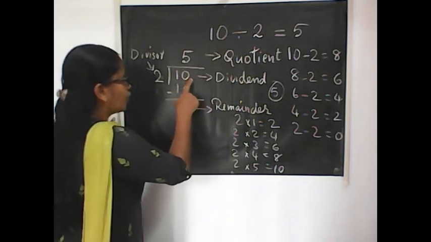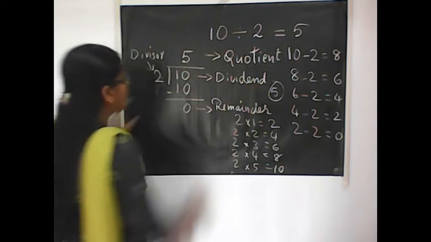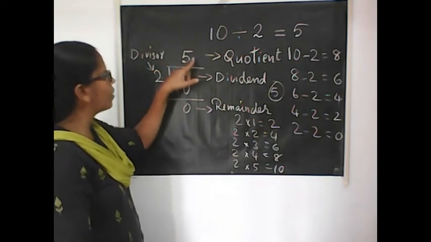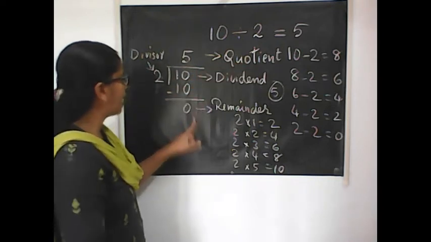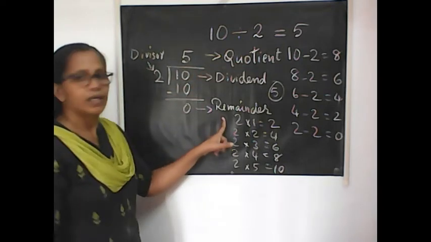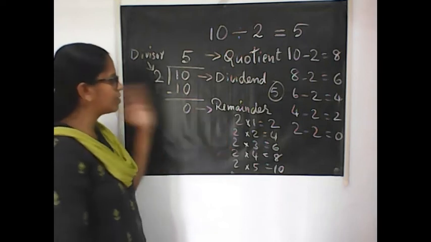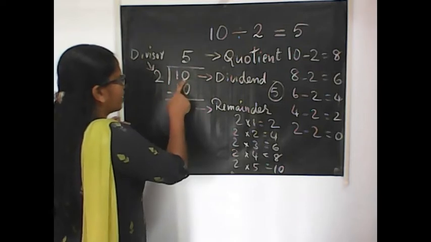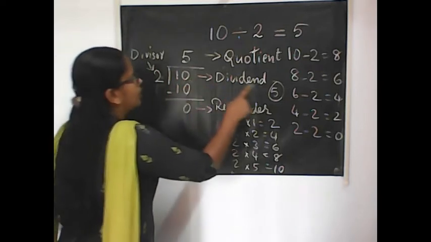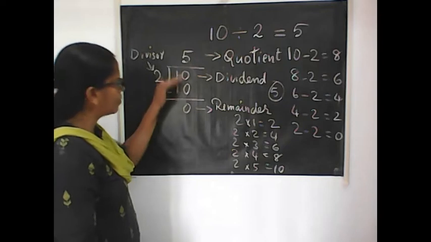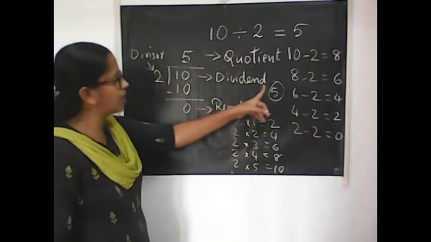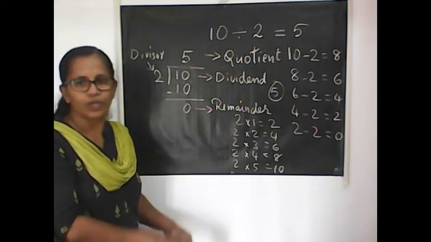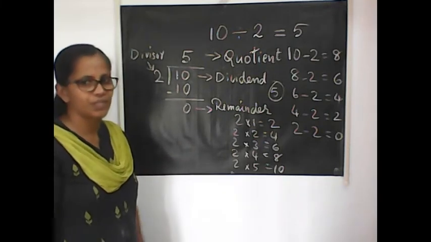The number which we are going to divide is called the dividend. The number by which we are going to divide is called the divisor. The answer we get is called the quotient. The balance or leftover number is called the remainder. To remember the terms, keep a clue: the larger number that we write inside is the dividend. Look at the last word, end. Doing the division, it will end in 0, or some balance will be there.